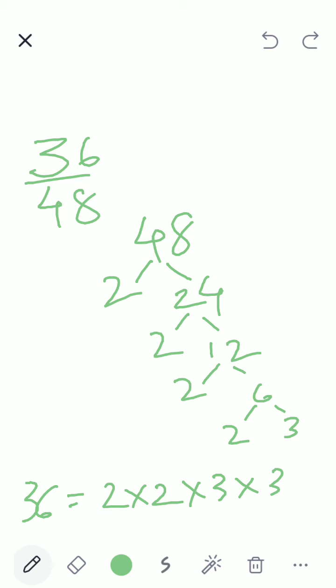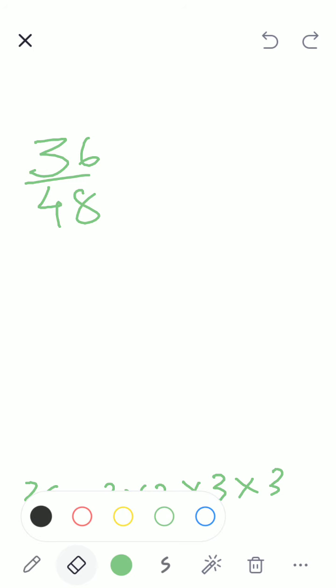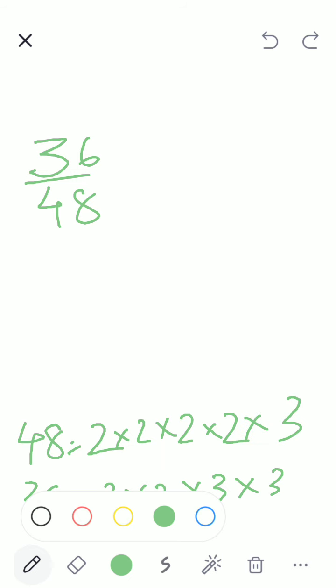Children, we have done this HCF before. Children, please mute your phones when I'm explaining. Thank you. So 48 becomes, what is 48? Correct.